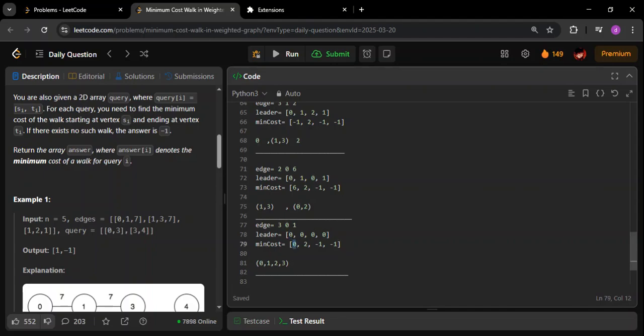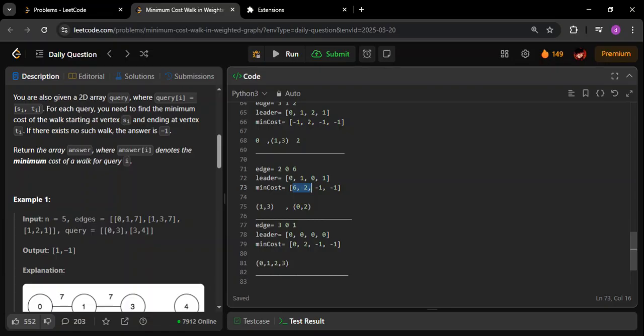Why it is 0, I will tell you that. See, for this particular component, the minimum cost as of now is 6. Similarly, for this particular component, with 1 and 3, the minimum cost as of now is 2. Now when I join them, we will have to do an AND of these two. 6 and 2: 6 can be written as 4 plus 2, and similarly 2 can be written as 2.